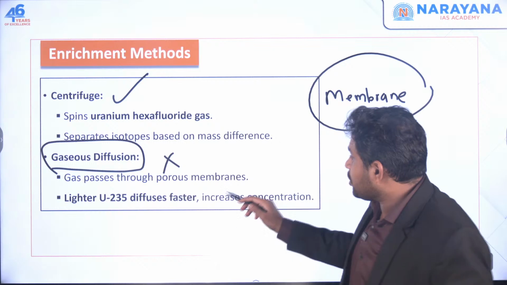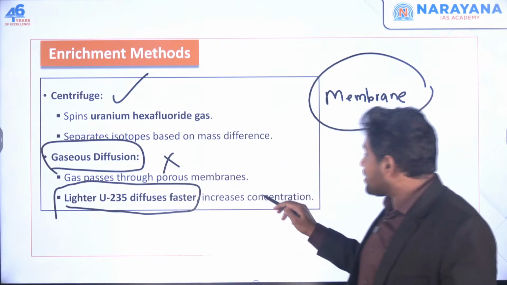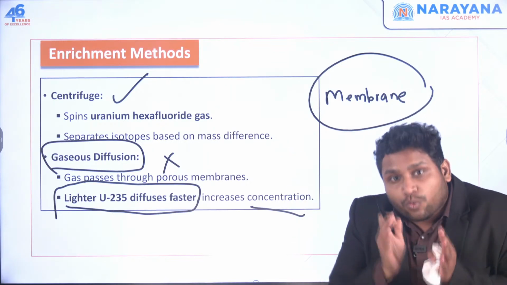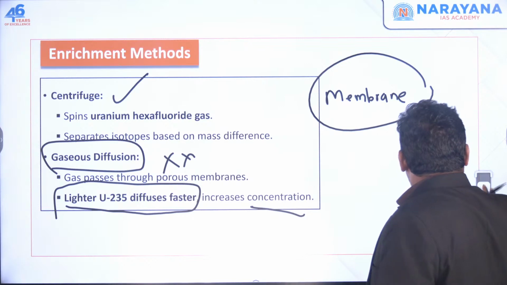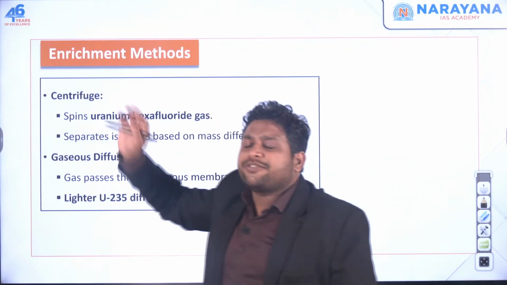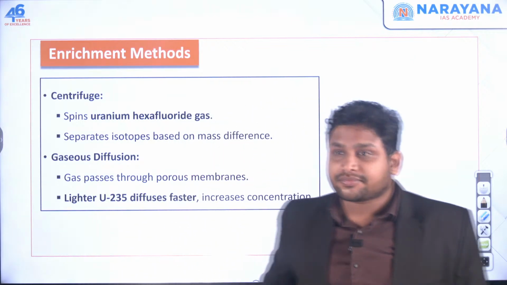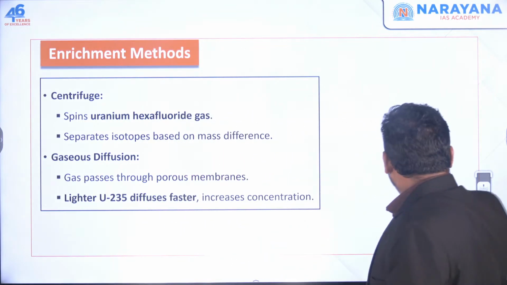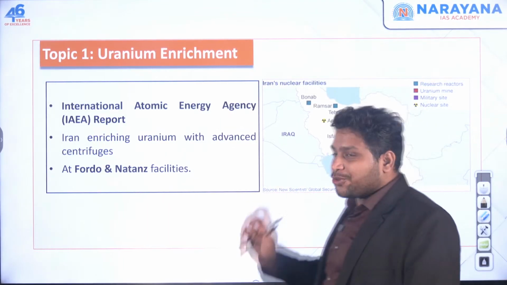Here the lighter uranium 235 diffuses faster and gets concentrated at one location. But I'm saying this gaseous diffusion is not mostly used. It is the centrifuge that is used by countries. Is this clear? So from this news we are clear about what exactly Iran is trying to do.